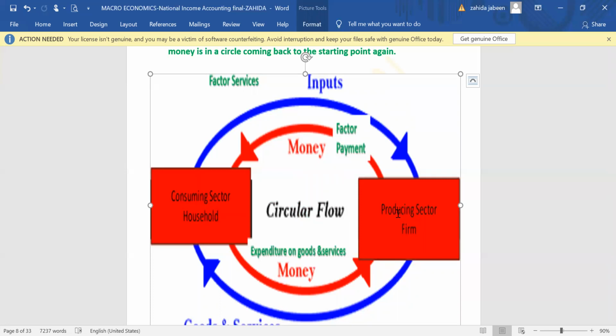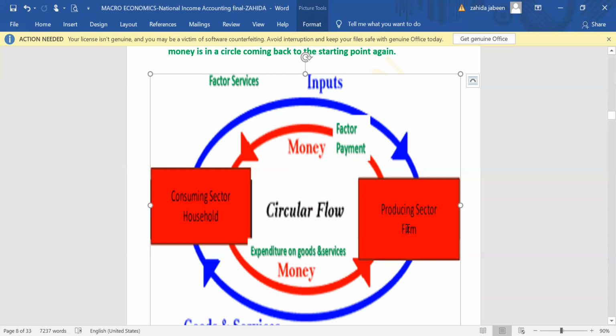And the entrepreneur gets profit. So the factors of production go and produce the goods here in the firm. They provide their services there, which is known as factor services, in the form of land, labor, capital, and enterprise. For their services, the firm gives payment in return, which is remuneration in the form of rent, wages, interest, and profit. On land, rent is paid, labor gets wages and salary, interest is paid on capital, and the entrepreneur gets profit.